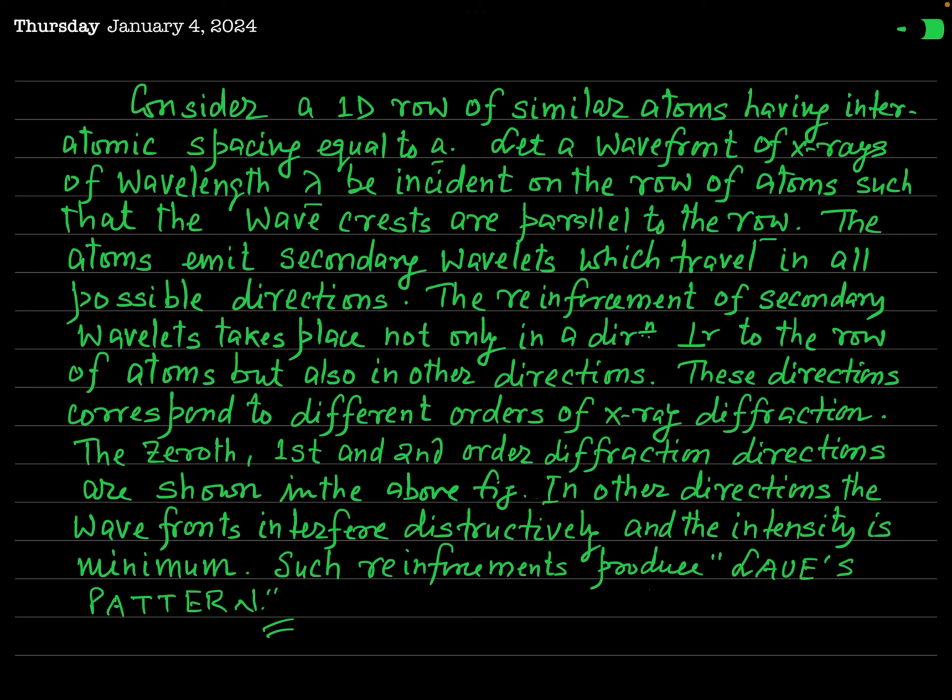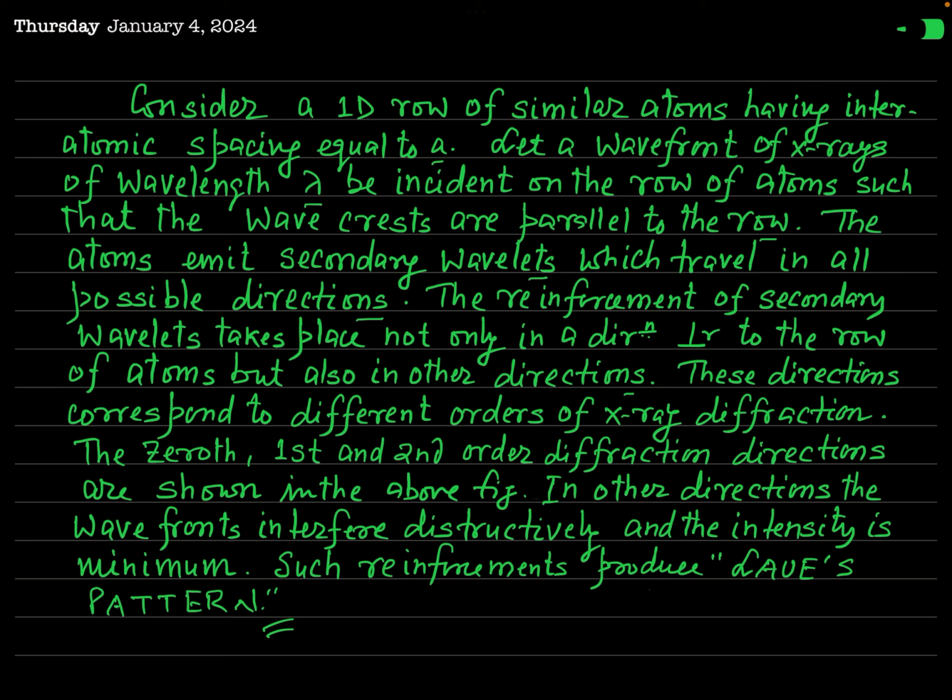The atoms emit secondary wavelets which travel in all possible directions. The reinforcement of secondary wavelets takes place not only in a direction perpendicular to the row of atoms but also in other directions.